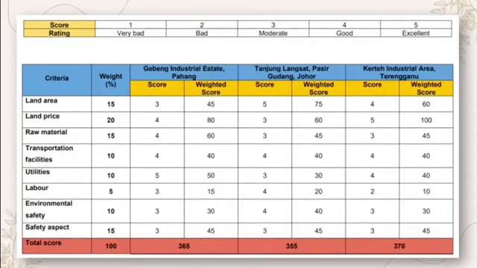The next part is the scoring method. For this part, it shows that Kerteh Industrial Area scored the most, which is 370 points of the total score compared to the other two, which means our chosen site to build our chemical plant is Kerteh Industrial Area.